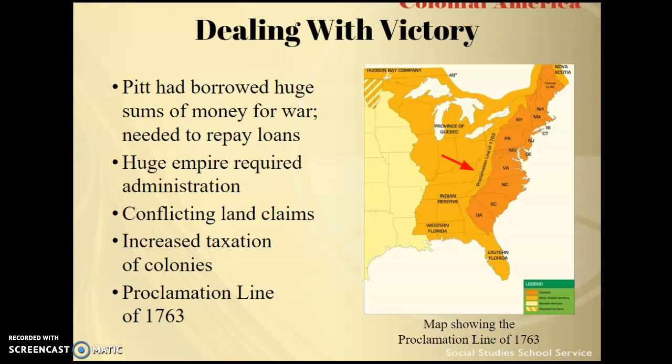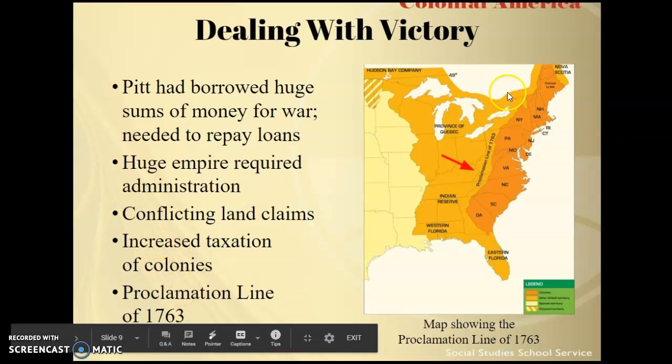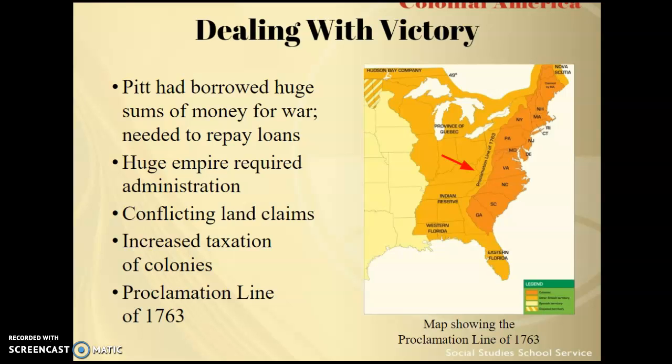And there's going to be conflicting land claims, where you're going to have various colonial groups that are going to claim these new territories in the Mississippi River Valley, right around here, which is going to be another problem for the British in administering this area. So what they're going to do, in a sense, is draw a line. It's going to be called the Proclamation Line of 1763.